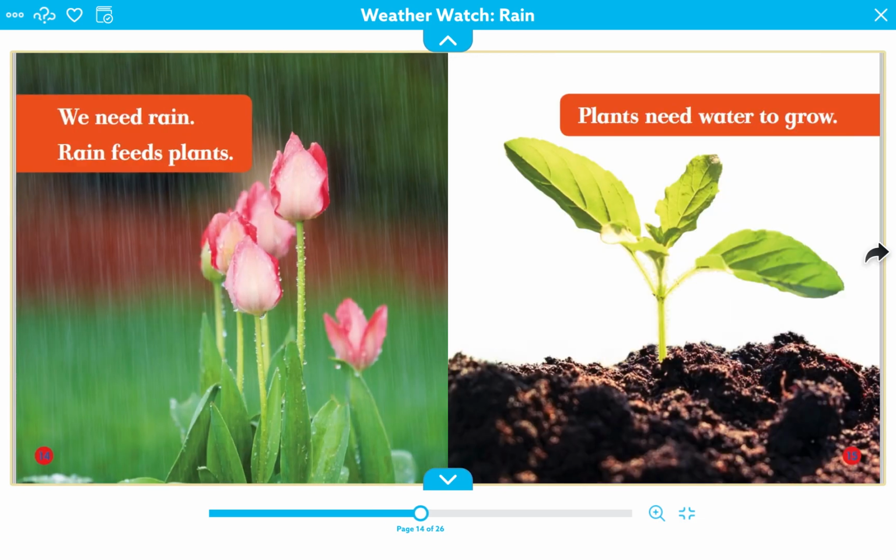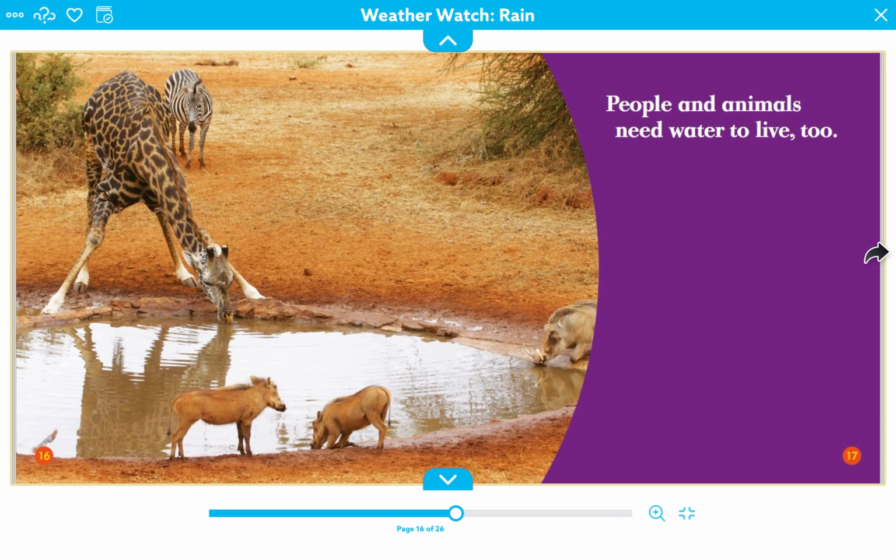We need rain. Rain feeds plants. Plants need water to grow. People and animals need water to live, too.